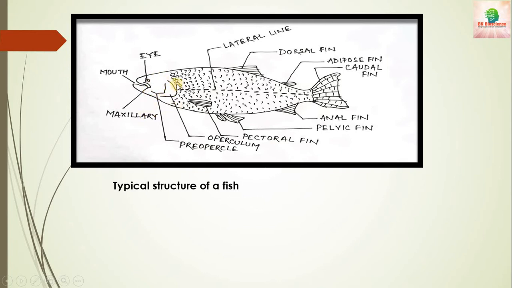Here the operculum is present that covers the gill slits, and the body is covered with numerous scales, and some fishes don't have scales also. There are different types of fins found: the dorsal fins, the median fins, the ventral fins, anterior and posterior fins, and the tail fin, that is called the caudal fin.